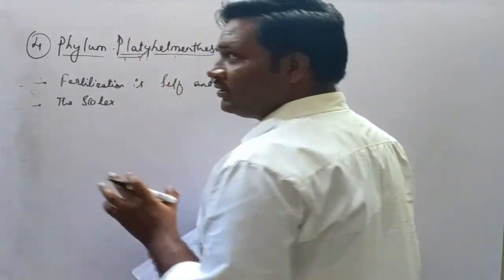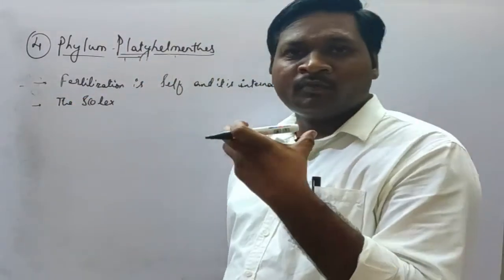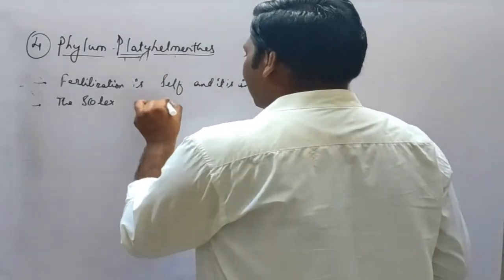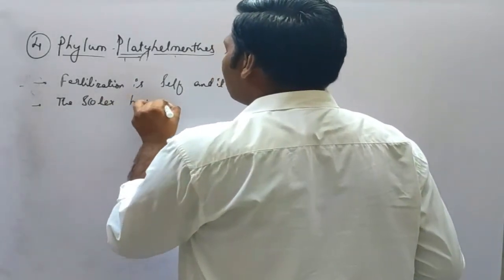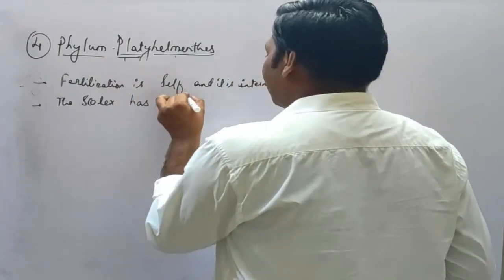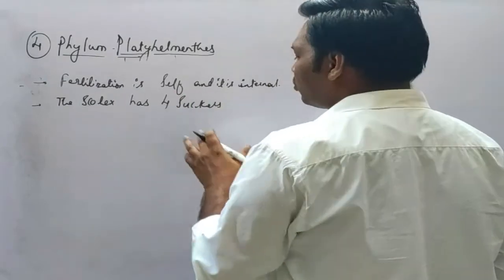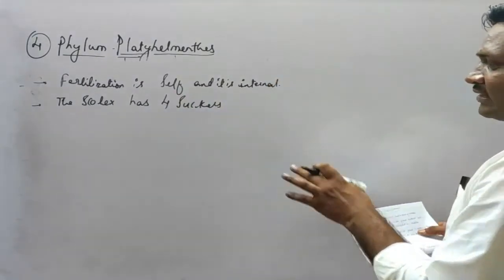The scolex means the head part or the rounded part of the tapeworm. It has 4 suckers. Okay, it is 4 suckers; by mistake, I told 3 suckers earlier.